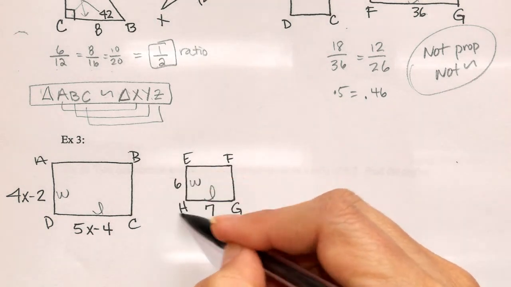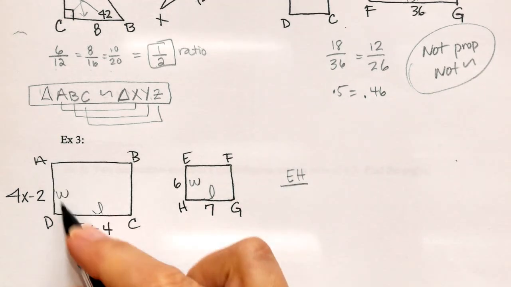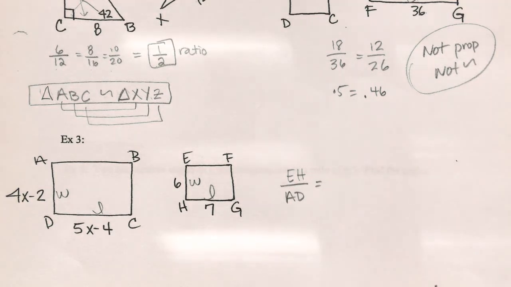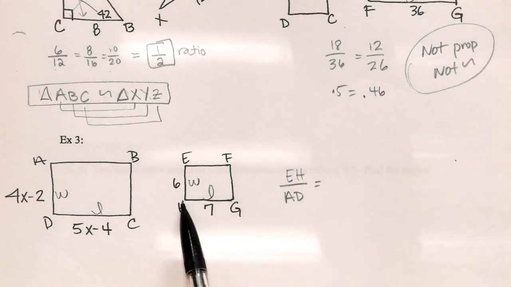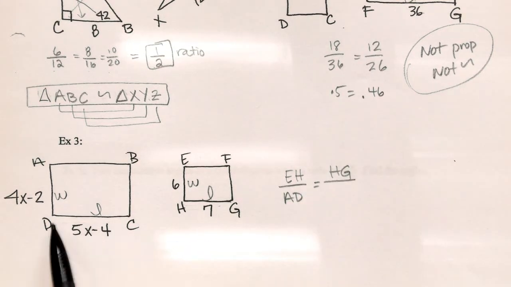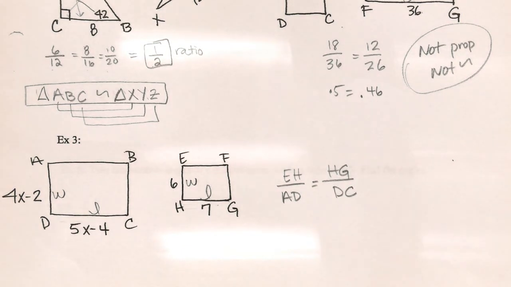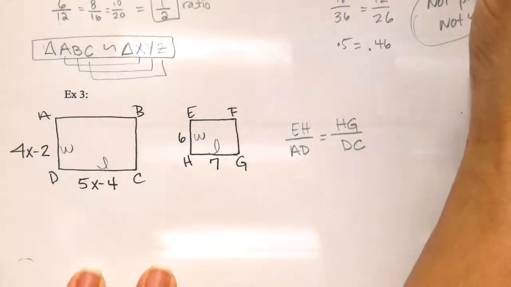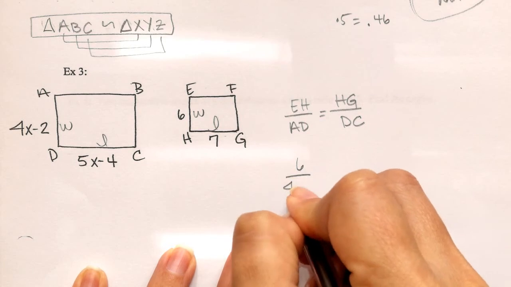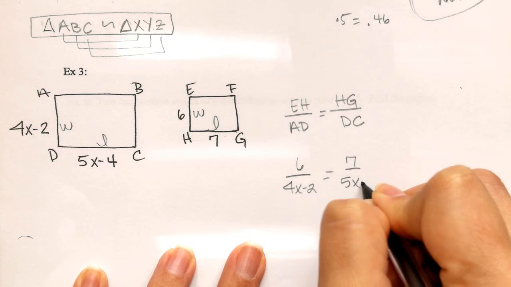I can see that this side, EH, is proportionate to this side, AD. Then I have this width of HG should be proportionate to this length, DC. From here, I can set up my ratio. 6 is to 4x minus 2, as 7 is to 5x minus 4.